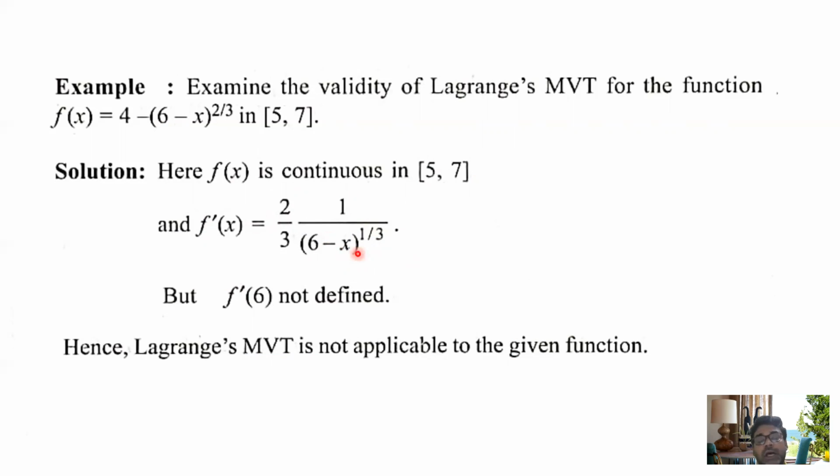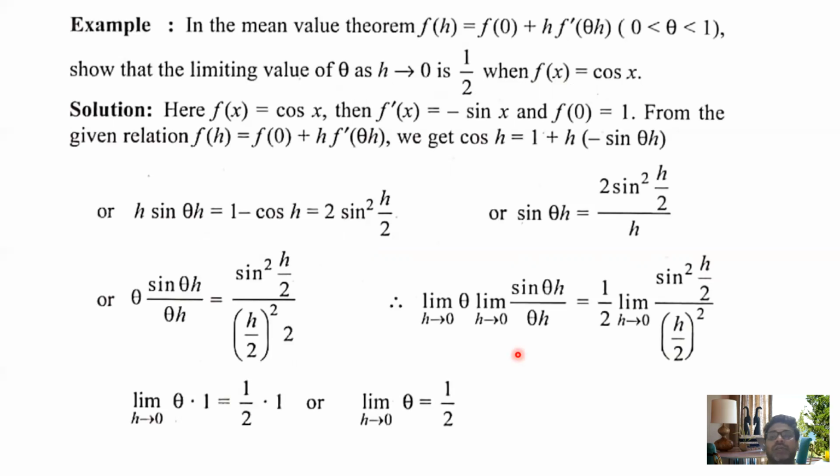So from here it is clear that f(x) is not differentiable within the open interval (5, 7) at x = 6. That means your second condition is not satisfied. So hence Lagrange's mean value theorem is not applicable for the given function. Now try to understand, very easy.